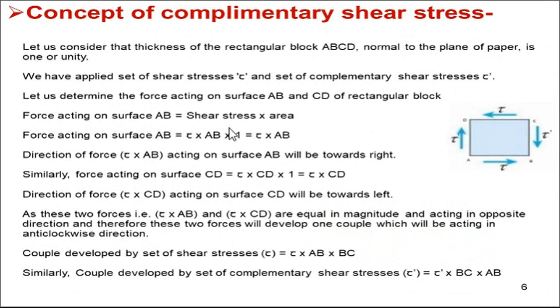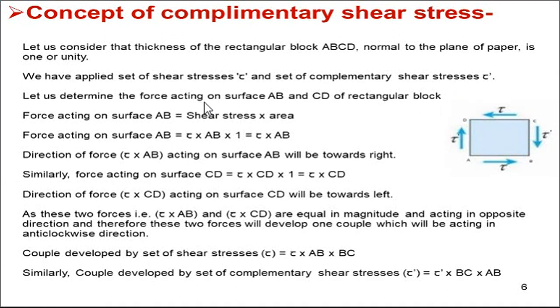Now this is a small derivation of complementary shear stress, so that we can prove why complementary shear stresses are needed. Let us consider the thickness of the rectangular block. This is a two-dimensional figure, so the thickness normal to the plane of the paper is unity, or 1. We have applied a set of shear stress tau and a set of complementary shear stress tau dash.